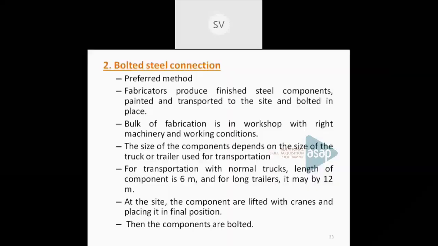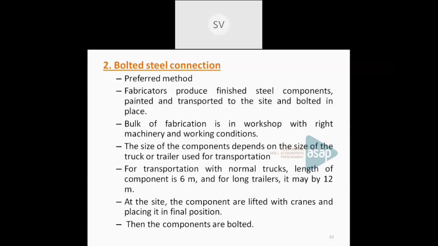So it is fabricated and transported to the site, then erected, and different components, that means columns, beams, etc., are bolted together by means of bolts with plates in between them. So these are the two construction techniques adopted for a steel structural framework system.